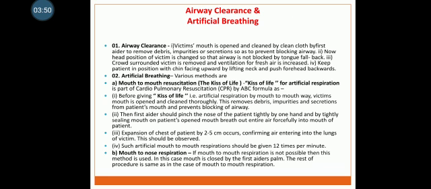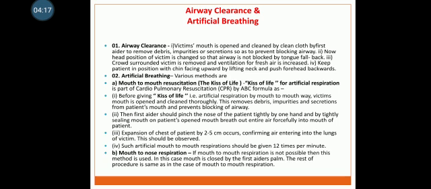Second one, artificial breathing. Various methods are used for artificial breathing. In that, the first one is the mouth to mouth resuscitation, which is also called the kiss of life. Kiss of life for artificial respiration is part of cardiopulmonary resuscitation by the ABC formula.